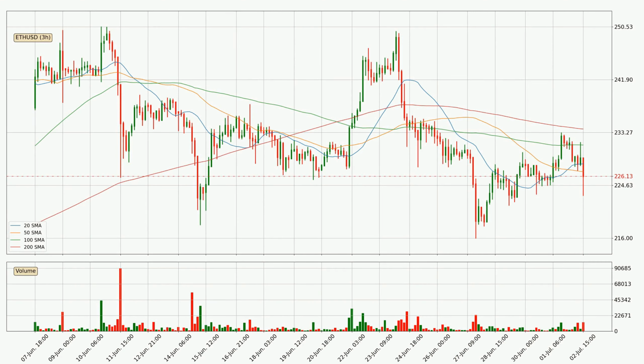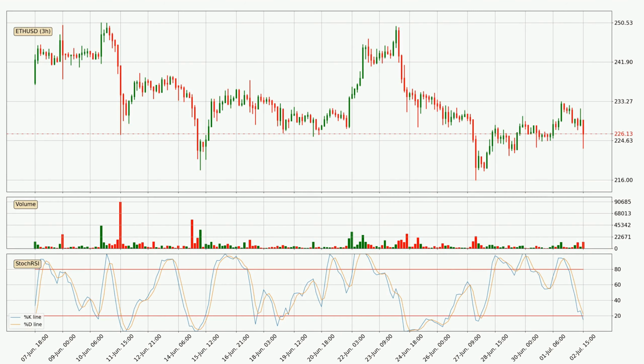Moving to the 3-hourly simple moving averages, the current price is below all simple moving averages for this time interval, which looks bearish, and it is to watch if the closest SMA, the 50 SMA, will play as resistance or the price will break it to the upside above the current price of around 227. Important to note is that the price is currently below the 200 SMA, which can play as a strong resistance. However, breaking it decisively to the upside will signal a potential big move up.